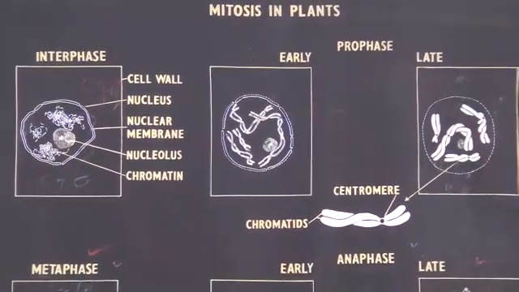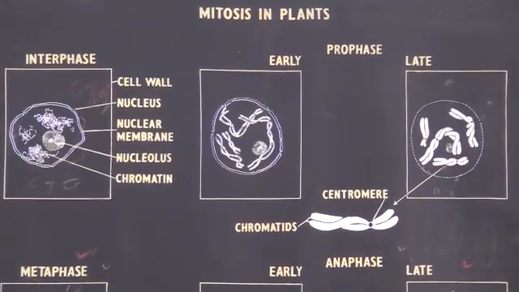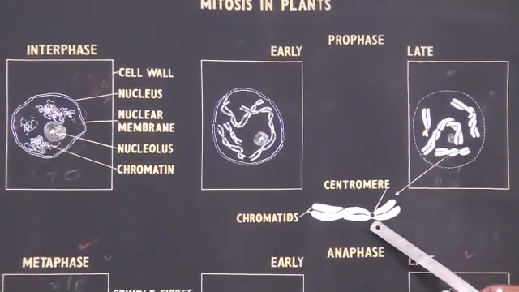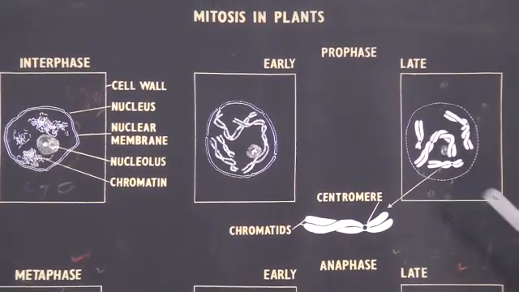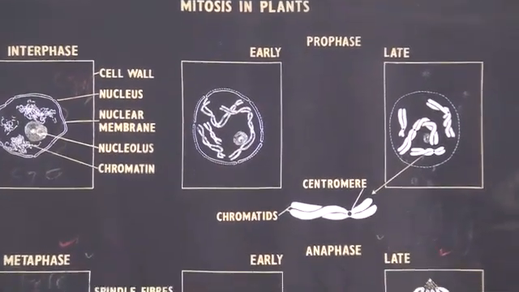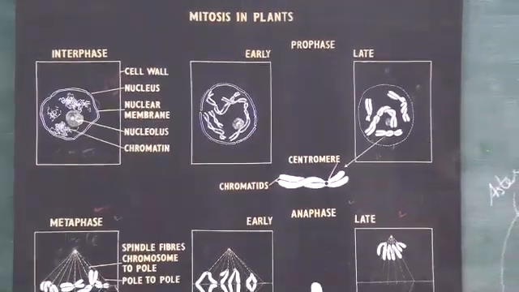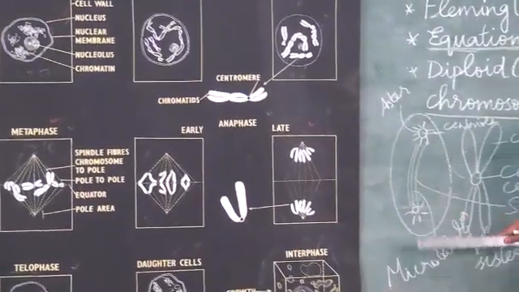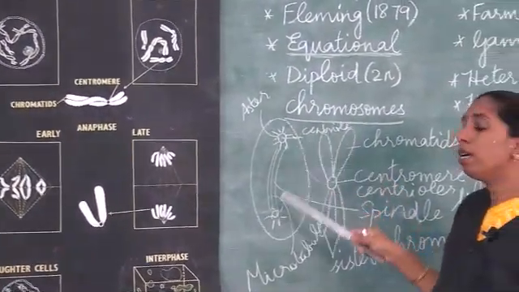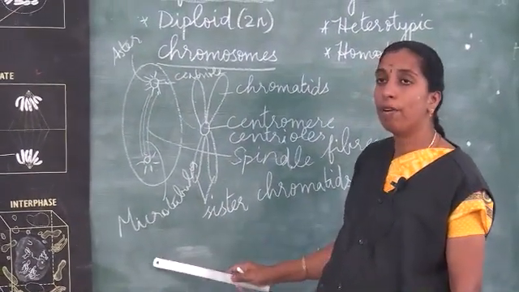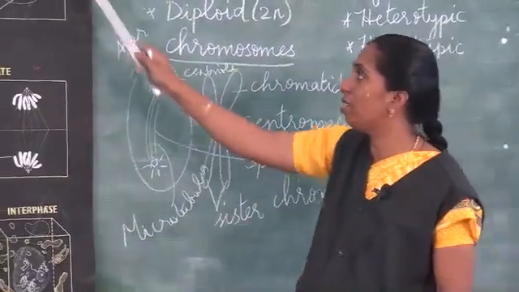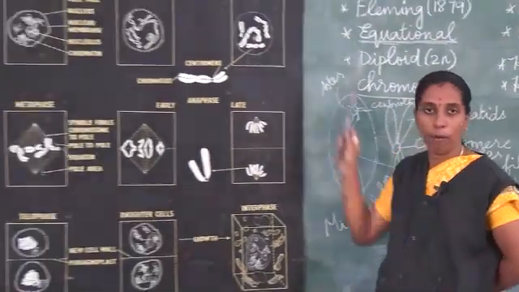In the late prophase stage, from the centromere, centrioles will move towards the poles, surrounded by aster rays, and spindle fibers made up of microtubules will be present. These are the changes that take place in late prophase stage.